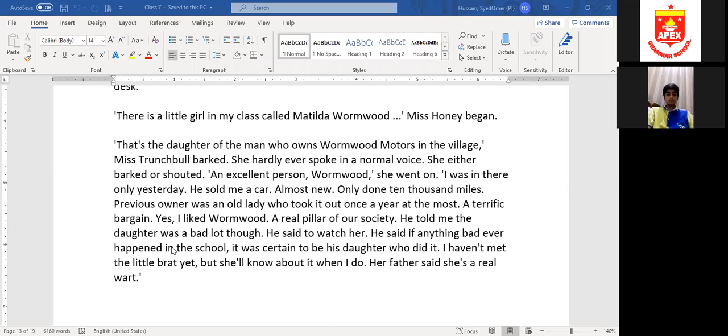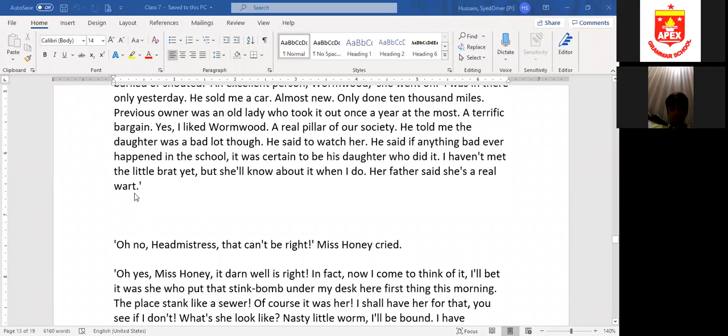And she said that he told her his daughter was a bad girl, and he also told her to watch her. He said if anything bad ever happened in the school, it was certain to be his daughter. So he told Miss Trunchbull that if anything bad happened in the school, his daughter would be responsible. I haven't met the little brat yet, but she'll know about it when I do. Her father said she's a real wart. A wart is a kind of infection which grows on your skin, a small hard growth on the skin. Write down the meaning.